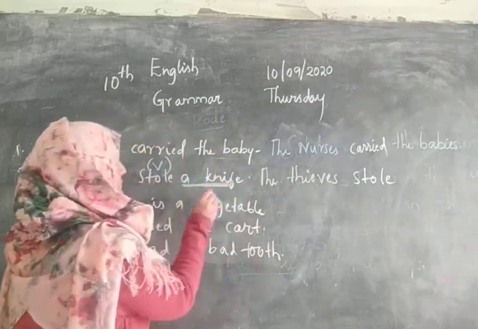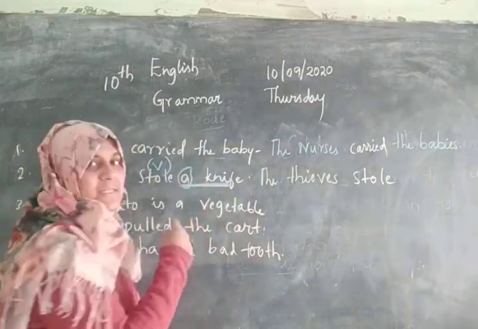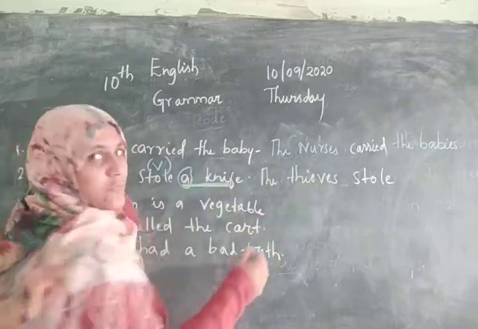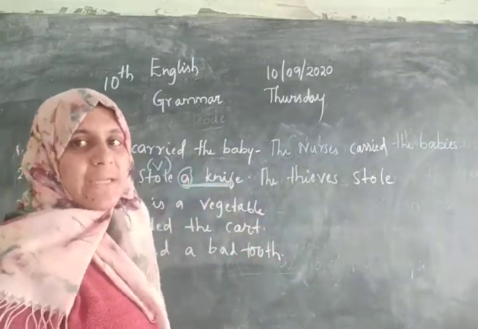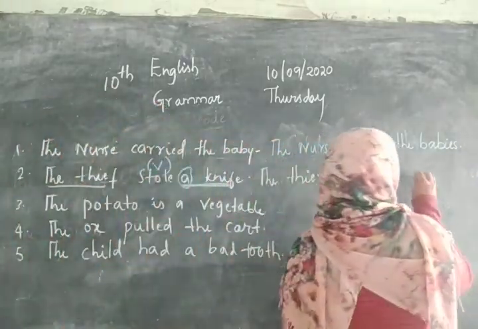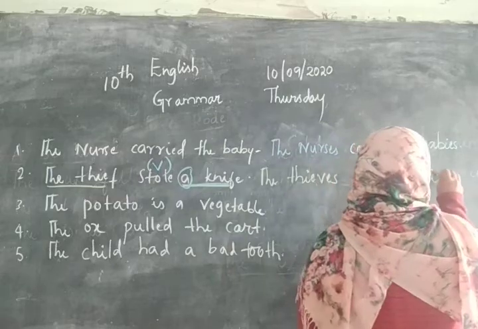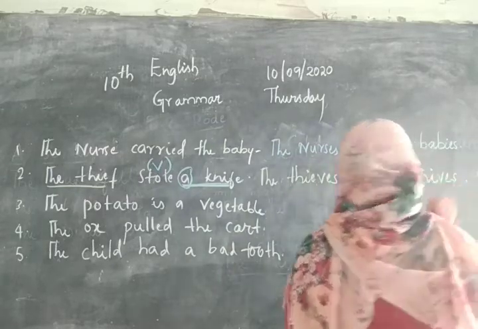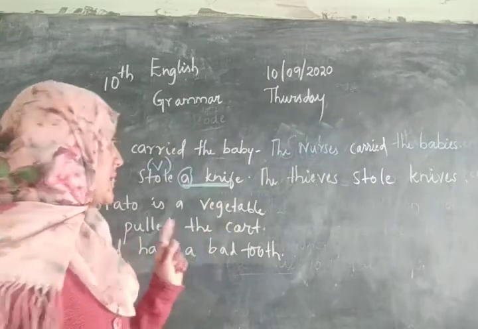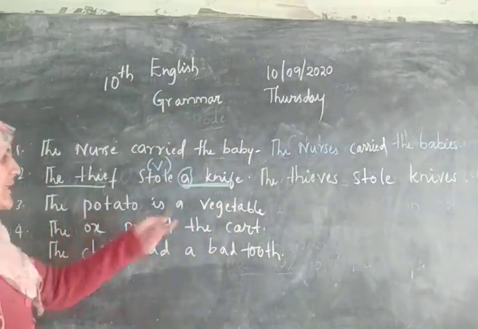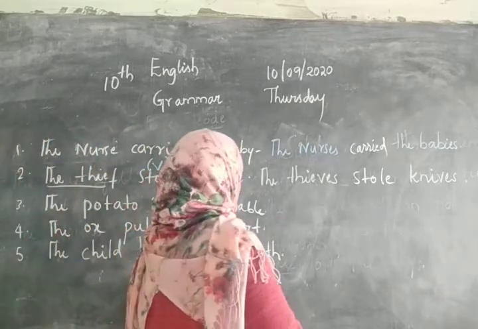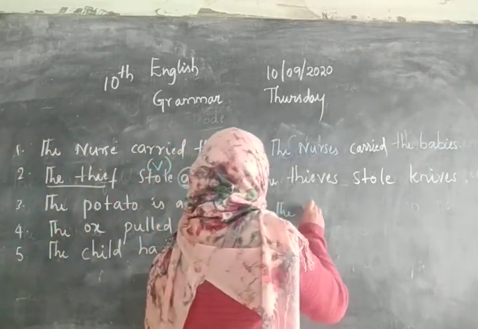See, a knife. Here we are using "a" for a singular one because knife is singular. Now we are not supposed to use it because the thieves stole knives. Is this clear? Because "a" is used for a singular noun. Look here. The potato is a vegetable. Here the potato becomes the potatoes.